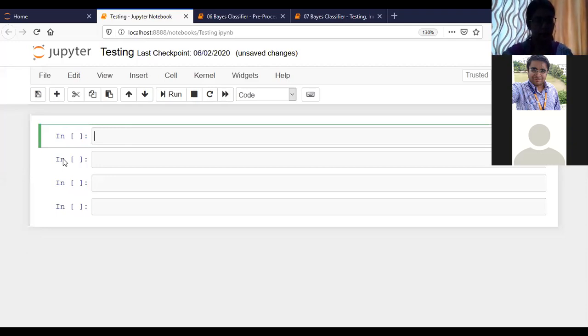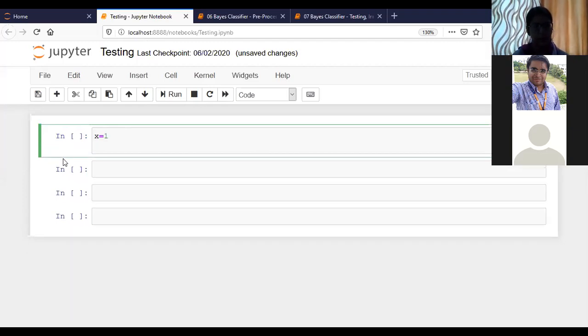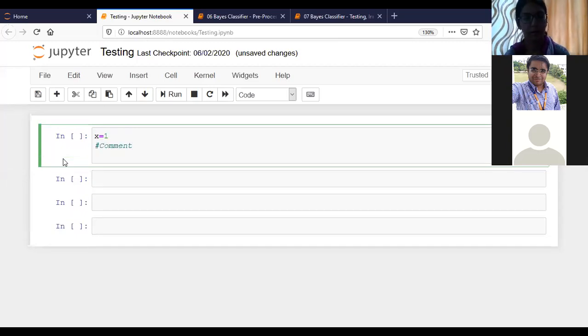x equals 1. Is it clear? We can add a comment to that, and then we just have to go for any kind of statement.